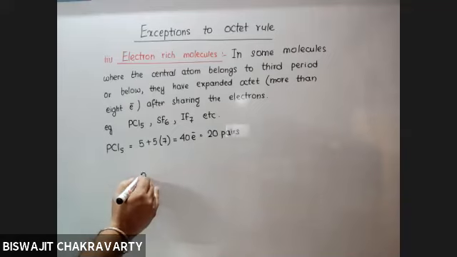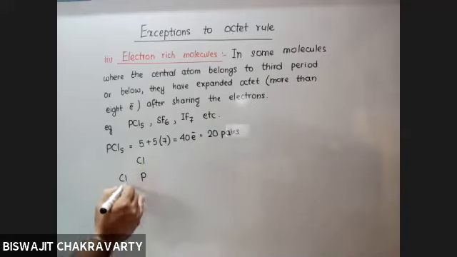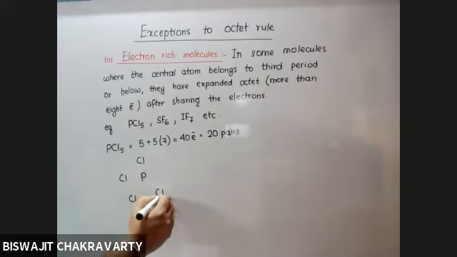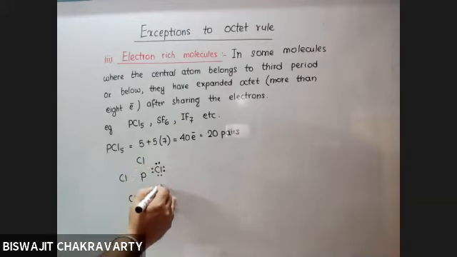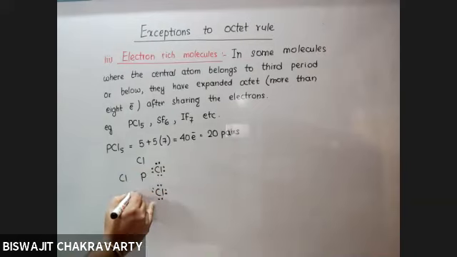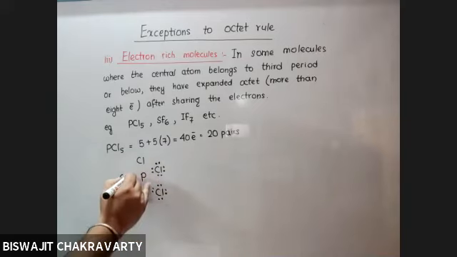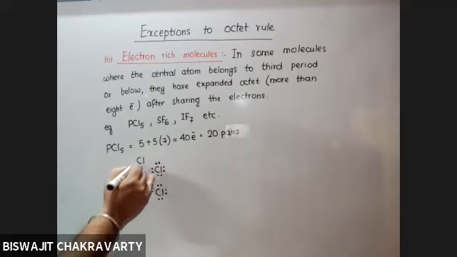Now, if you put 5 chlorine atoms around the phosphorus and put octet on each chlorine, then you will notice that each chlorine has got octet, no doubt, but the central atom has got more than 8 electrons.